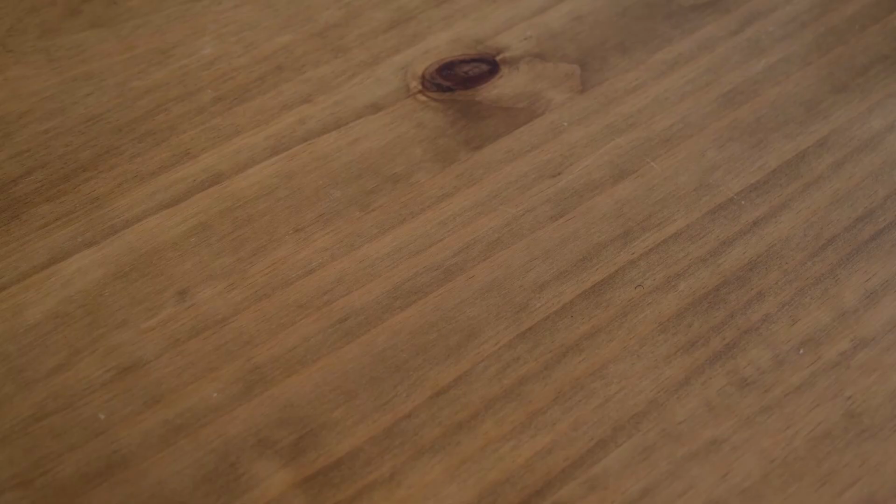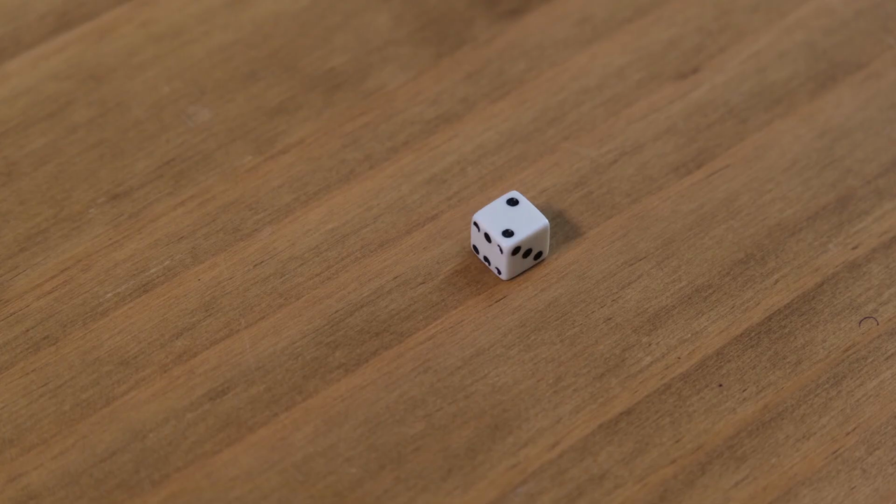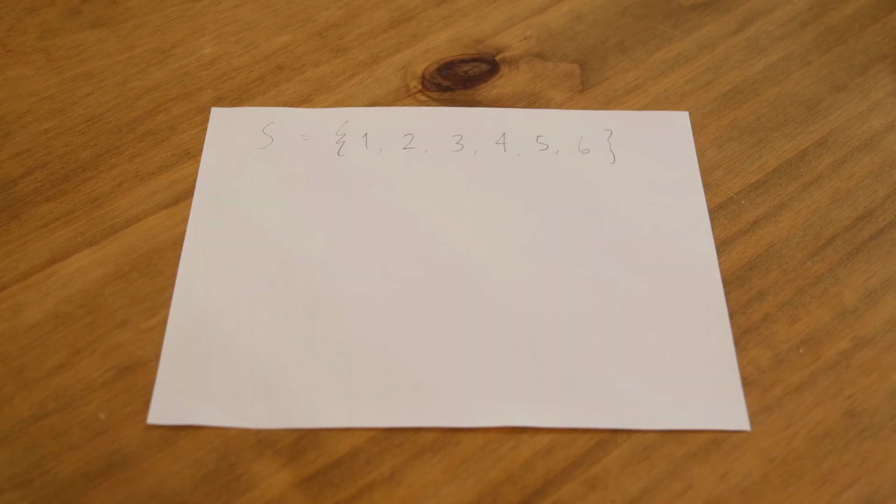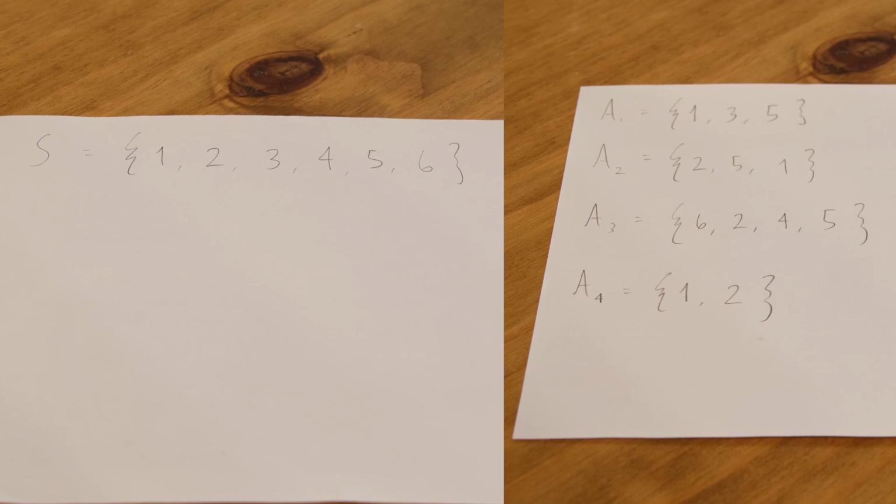Let's use a familiar example, a six-sided die. When you roll it, what are the possible outcomes? Well, of course, you could either roll a 1, 2, 3, 4, 5, or 6. This set of outcomes is called the sample space of an experiment. Following that, consider any set formed with some elements of the sample space, such as these.